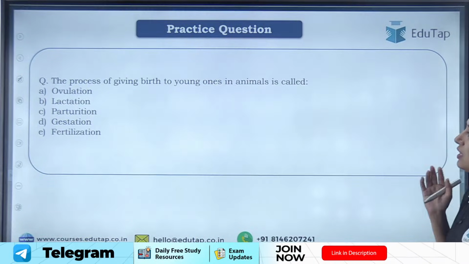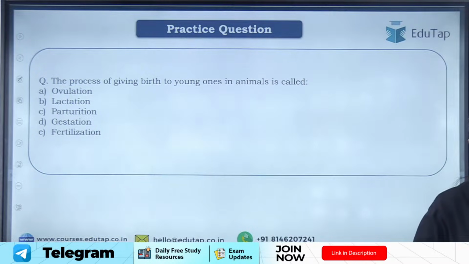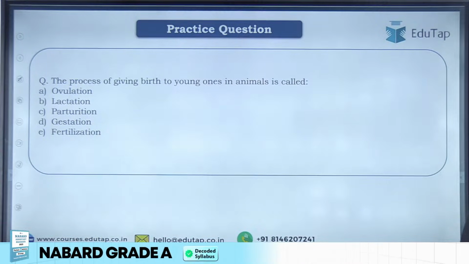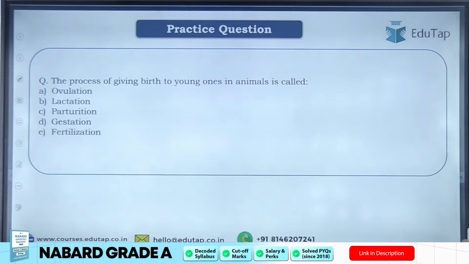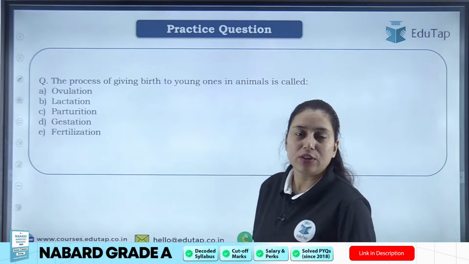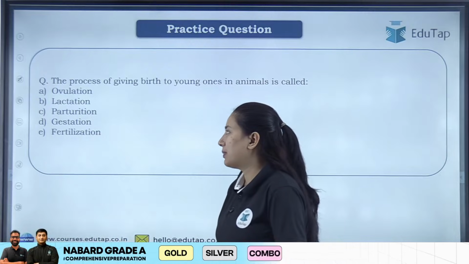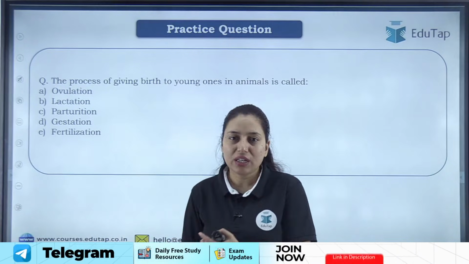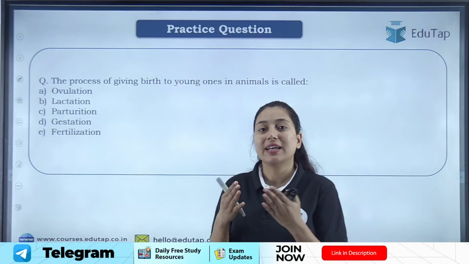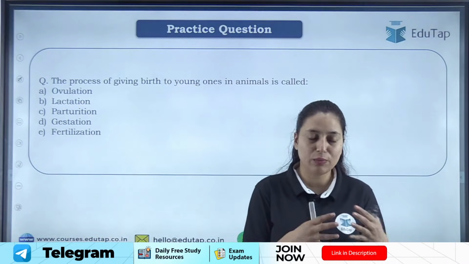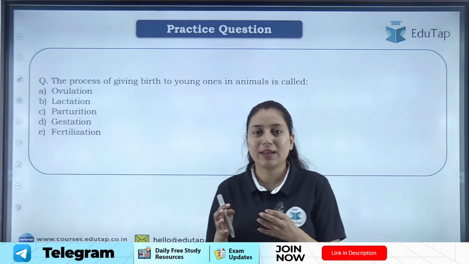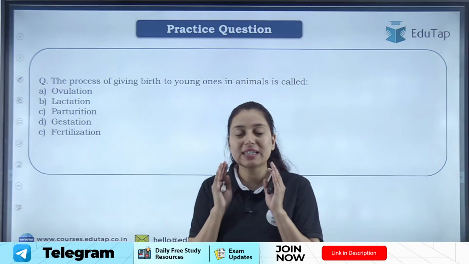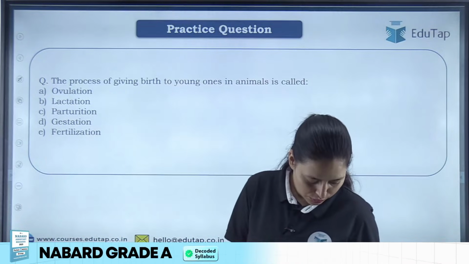Moving to the next question, the process of giving birth to young one in animal is called. Okay, now students, you have to also learn about the terminologies that are used in animal husbandry. Questions have been seen from here many times in your examinations. Terminologies used in animal husbandry, like what is gestation period, what is the process called giving birth in animals, what is the process of separating young one from the mother, what is the process of separating one cattle from the rest of the herd. So these terminologies you should know very well.